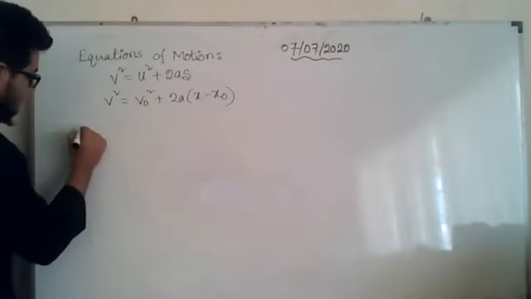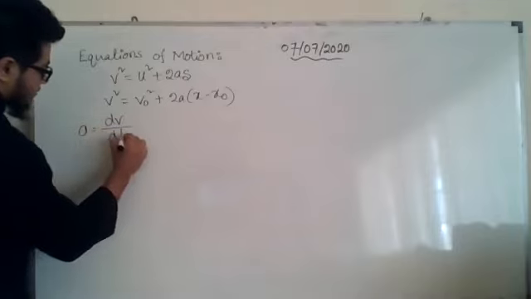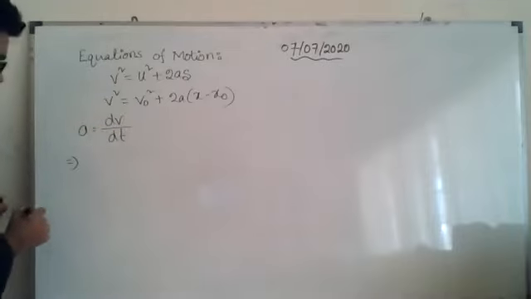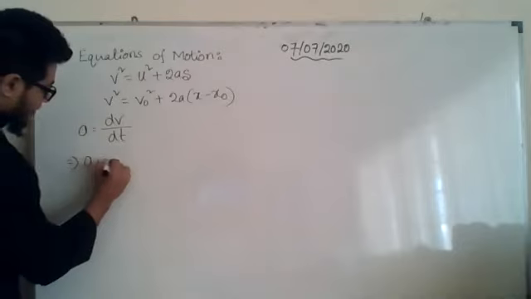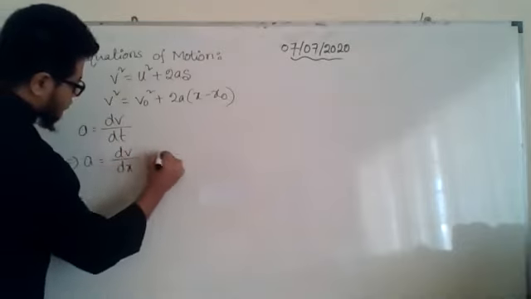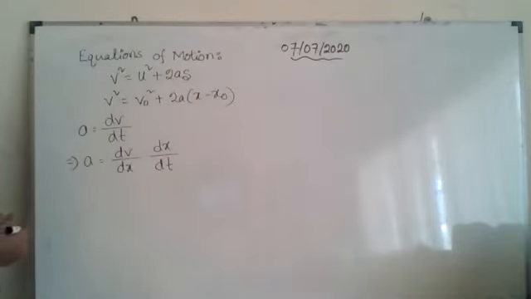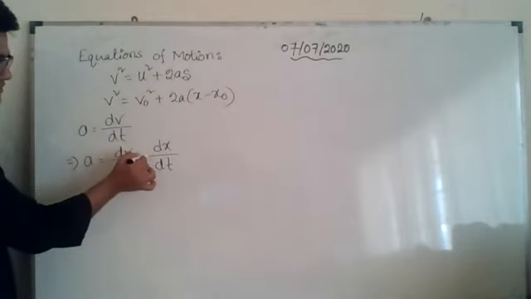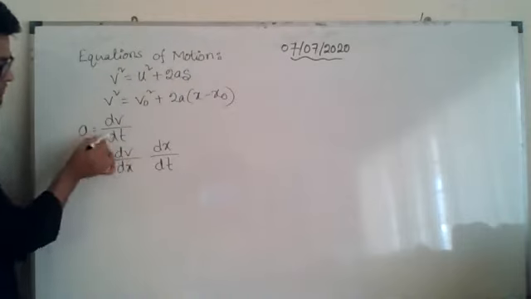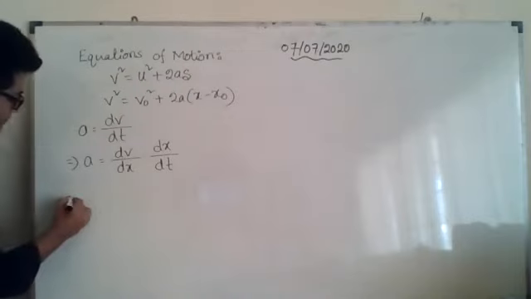No, sorry, we will start from the definition of acceleration, that is the rate of change of velocity. So this one can be written like this: dv/dx into dx/dt. We can write it in this way. Why? Because this dx and dx will cancel each other and it will become dv by dt again. Okay, now what is the purpose of writing in this way?